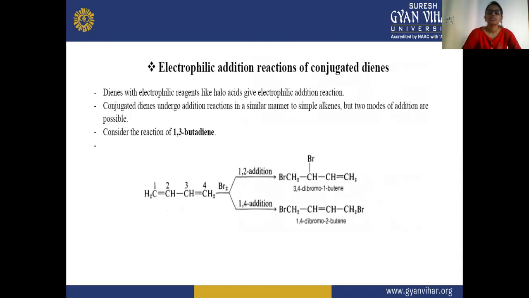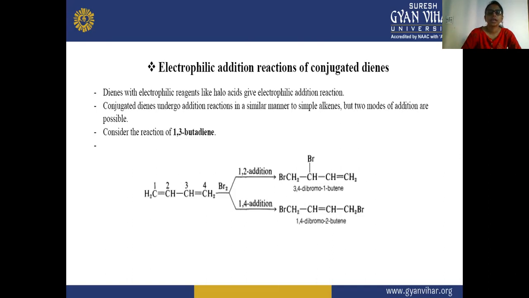Now next is the electrophilic addition reaction of conjugated dienes. Here, dienes react with electrophilic reagents like halo acids, that is, halogen acids, giving electrophilic addition. So there will be an addition of the electrophile on the diene, where one part will act as an electrophile and the other will act as a nucleophile.